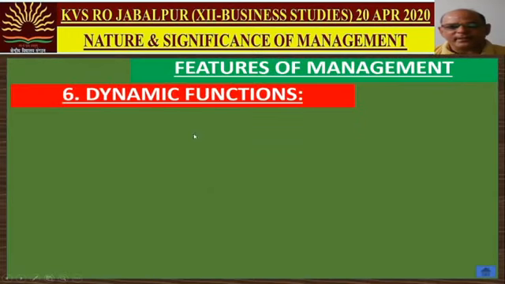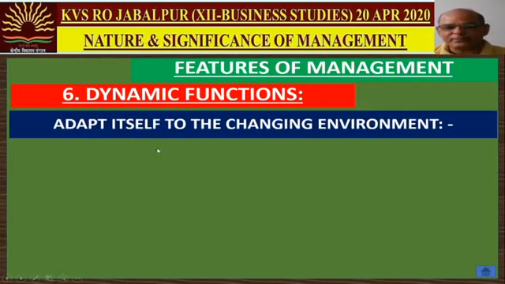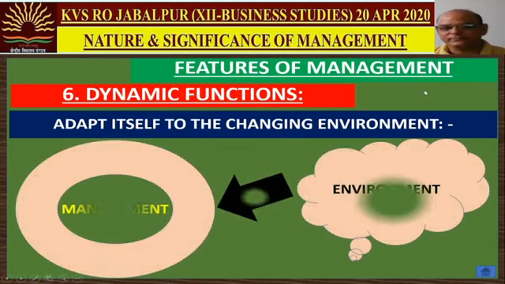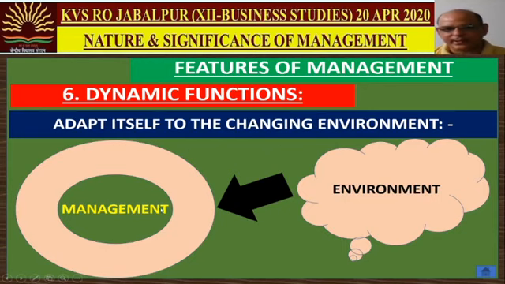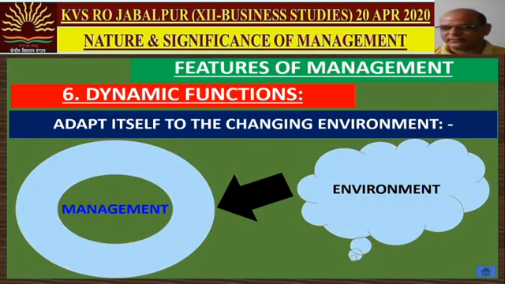Next feature of management is dynamic function. Management is a dynamic function. मैनेजमेंट की बहुत बड़ी खूबी है कि ये अपने आप को बदलते माहौल के हिसाब से एडजस्ट करता है. It adapts itself to the changing environment. You can see a diagram on your screen. This is management and this is environment. As soon as the environment changes, the management also changes according to the changes of environment.